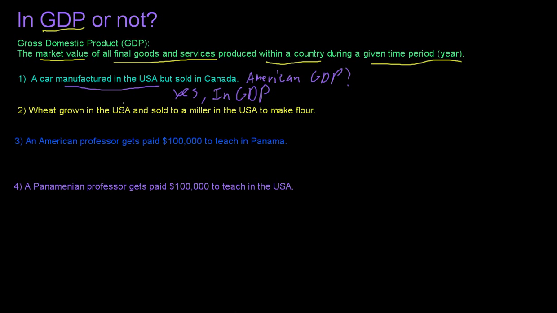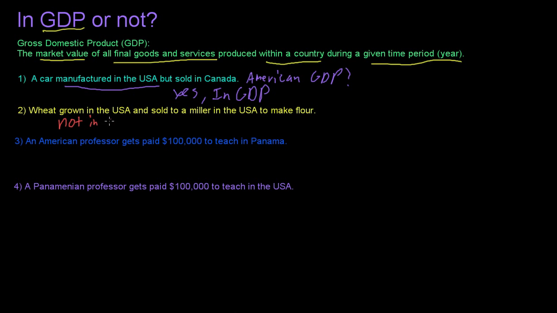So next, will wheat that is grown in the USA and sold to a miller in the USA to make flour be included in American GDP? And the answer here is no, it's not in GDP.